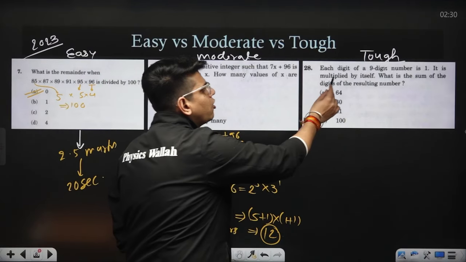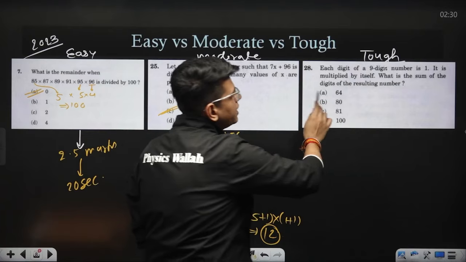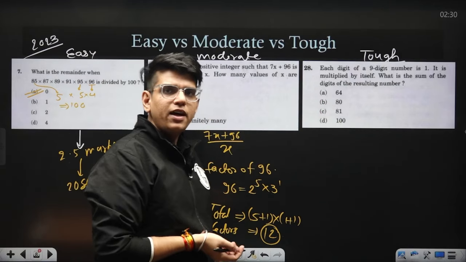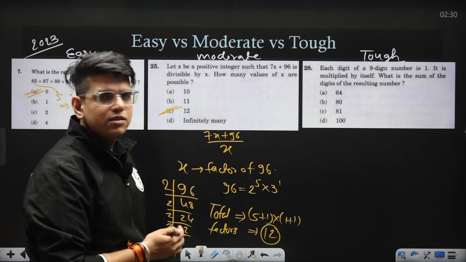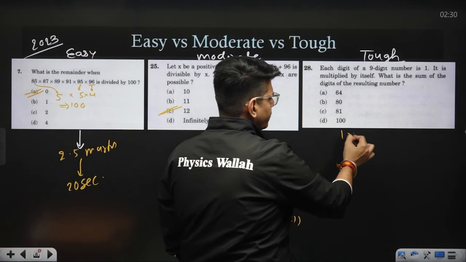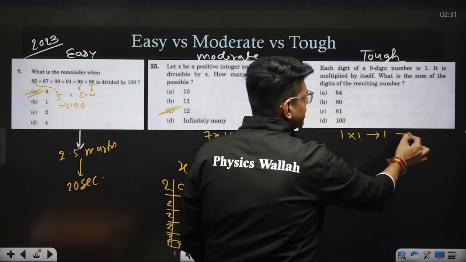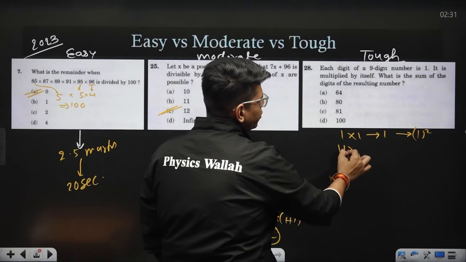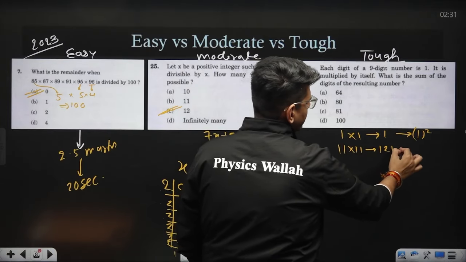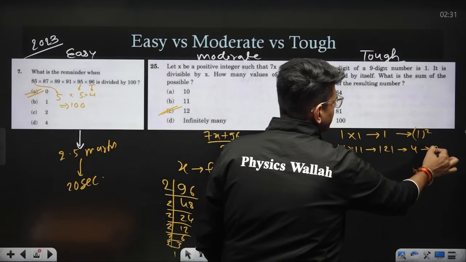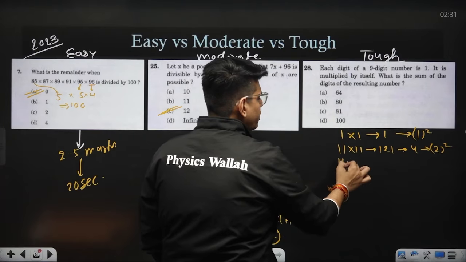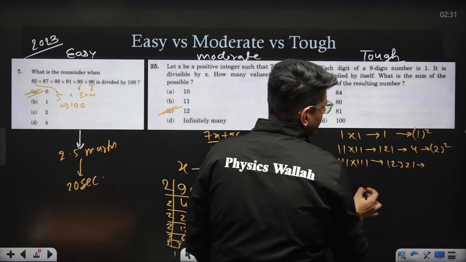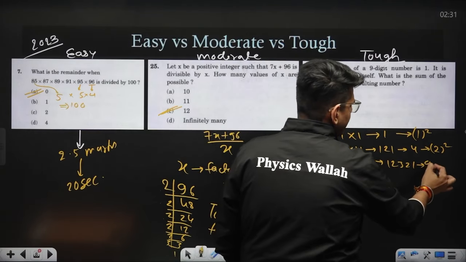Suppose each digit of a 9-digit number is 1, and it is multiplied by itself. What is the sum of the digits? So this is a difficult question. Why? You need to identify the pattern. Suppose you multiply 1 into 1. It is 1. The sum of the digits is 1, which is 1 ka square, right? Now 11 into 11 is nothing but 121 and the sum of the digits is 4, which is 2 ka square. Now 111 into 111 is nothing but 12321, and the sum of the digits is 9, which is 3 ka square.